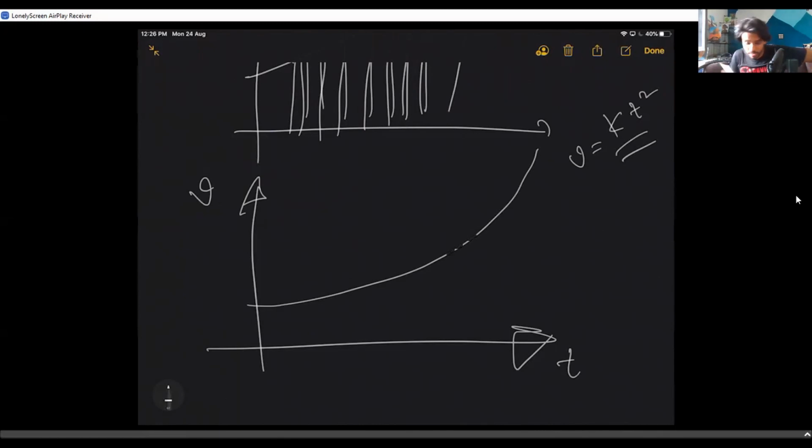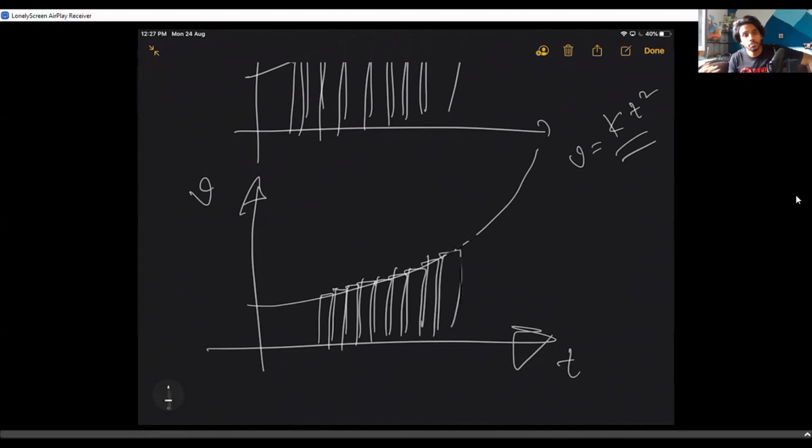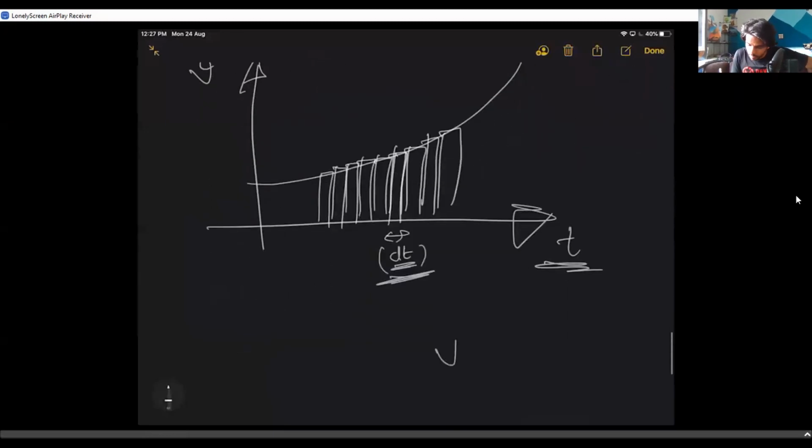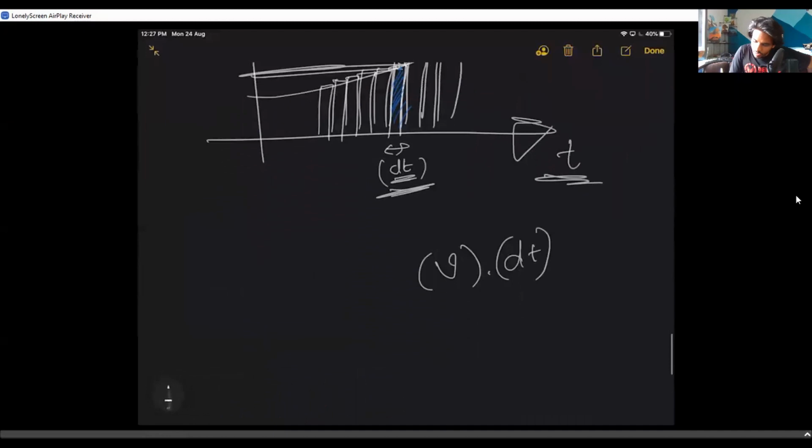What we're doing is taking small rectangles to find the displacement. On those small rectangles, we need to look at the thinnest rectangle that we can go. So I take a small dt, since this is time, I consider dt here, and I write v into dt, the velocity at that point into dt. That gives us the area of this small element, v into dt, and I use the integration symbol.